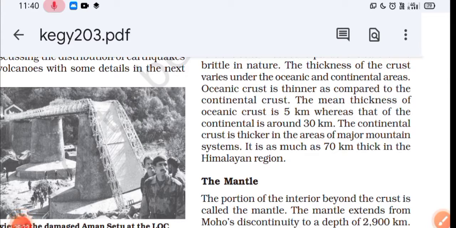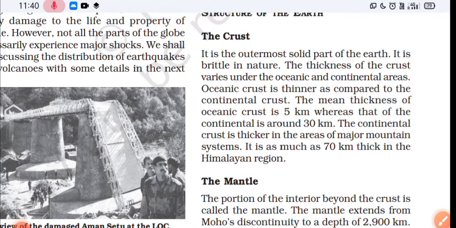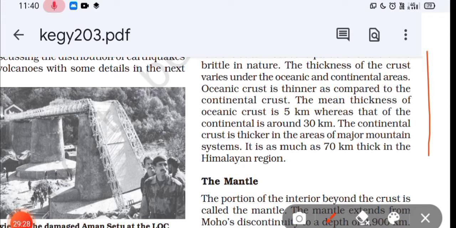So these are all about the crust, and in the book only this much is given about the crust. I'm just telling you from different sources I have collected, for the sake of knowledge. I recommend you note it down if you want it, because it's all about your knowledge. In 11th class you don't have board pressure, you just have to finish the syllabus. So read slowly and read widely, with knowledge. I recommend you pause the video and note down the top points which I'm telling you, if those points are not in your book.